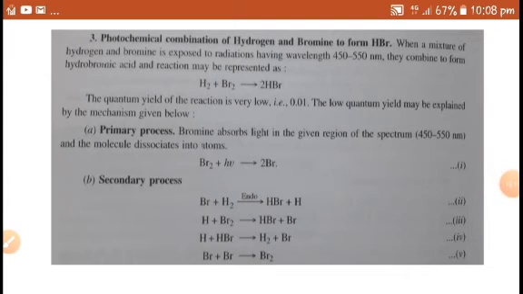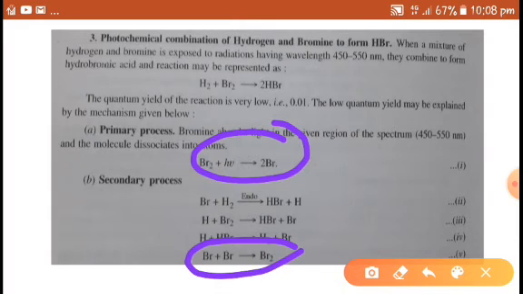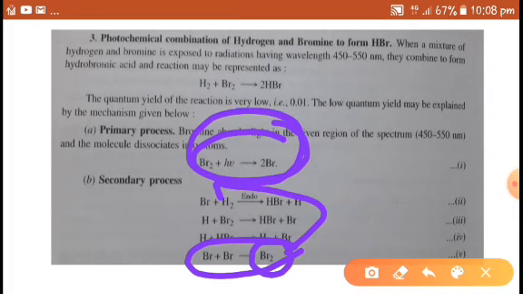This fifth step is the reversal of the primary process. It is forming a bromine molecule, which is a reactant, and is the reverse of this reaction.